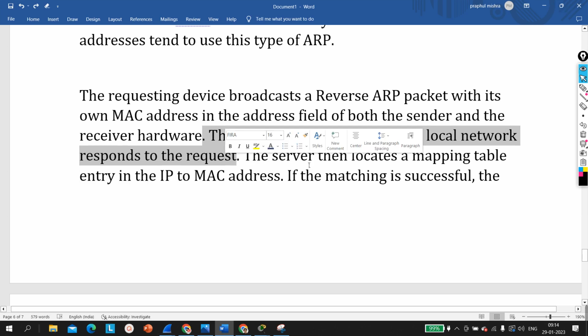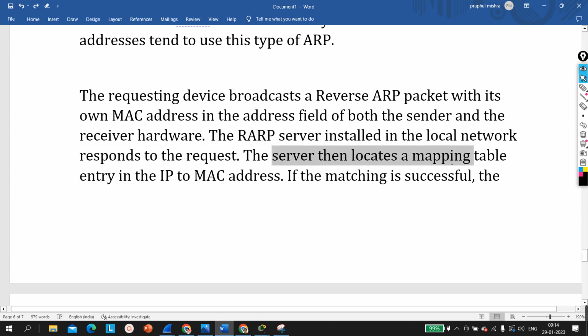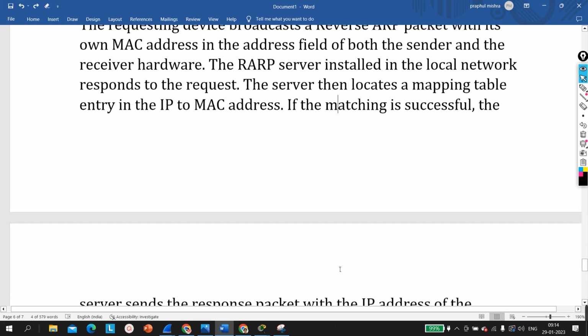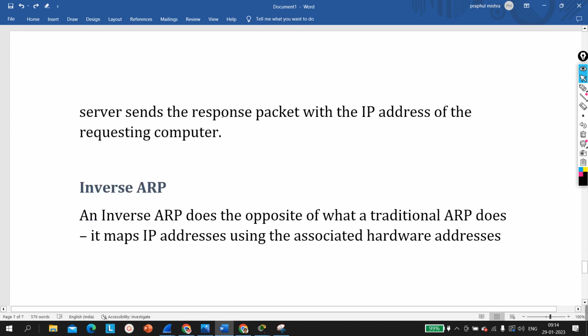The server then locates a mapping table entry, the table from IP to MAC address. If the match is successful, the server sends a response packet with the IP address of the requesting computer. So this ARP is actually used to resolve an IP address from its MAC address.